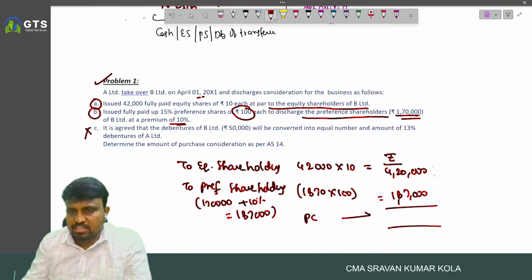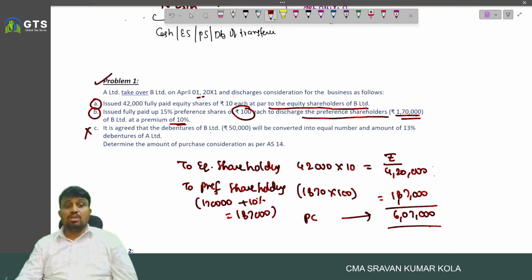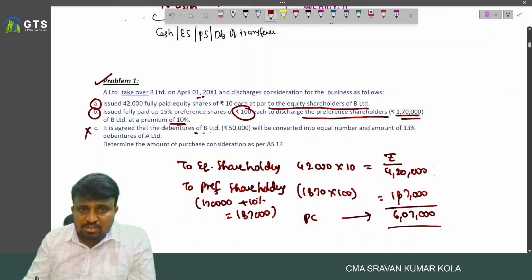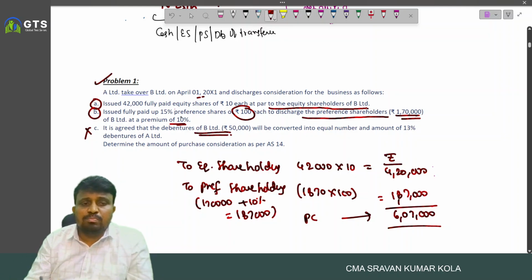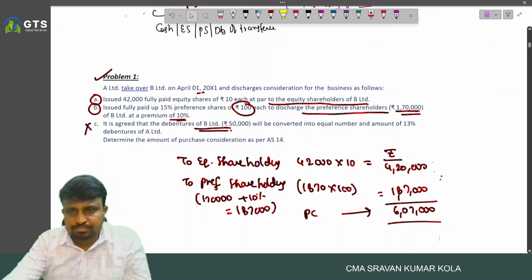So purchase consideration is equal to what? So 6,07,000. This is the piece of money. So amount payable to the debenture holders of transferor company is not forming part of purchase consideration. Okay, this is the first one.